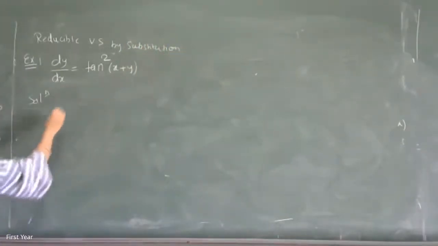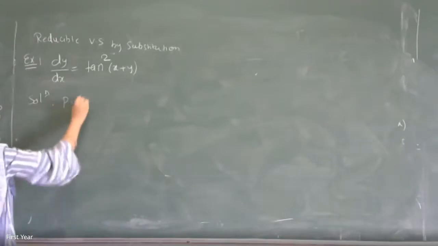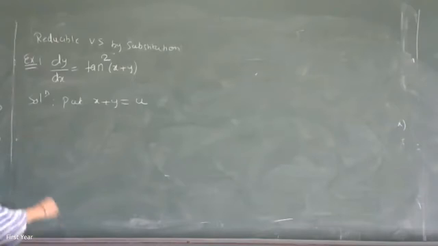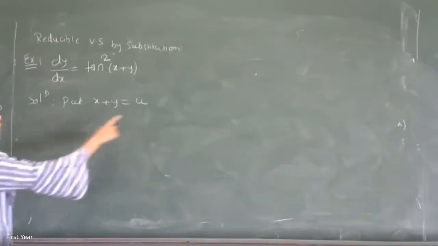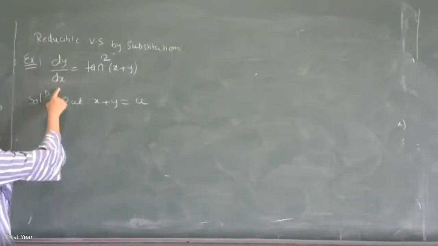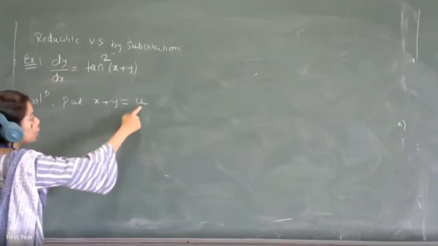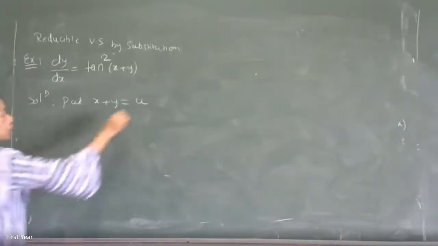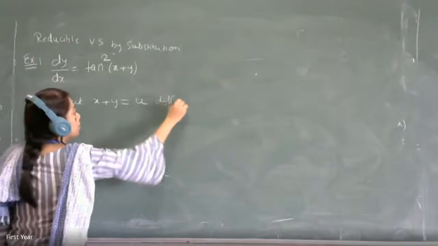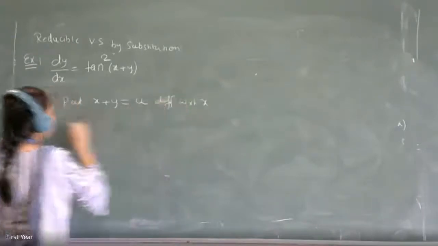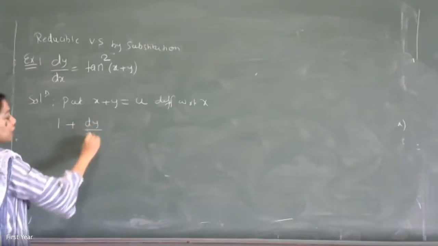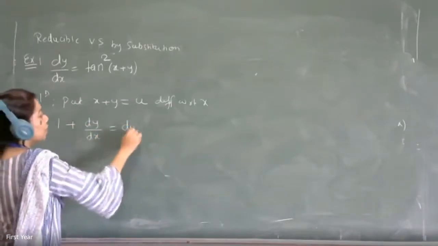Okay, so put x plus y is equal to u. If you put x plus y is equal to u, the only step where you have to be careful is differentiation. You want dy by dx, and now you will get something like du by dx. You have to differentiate this equation with respect to x. So differentiating with respect to x, you get 1 plus dy by dx is equal to du by dx.